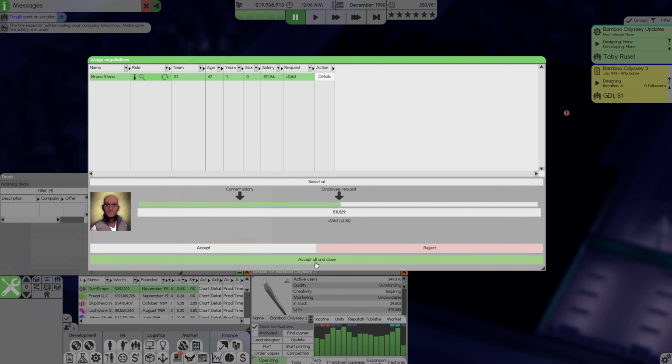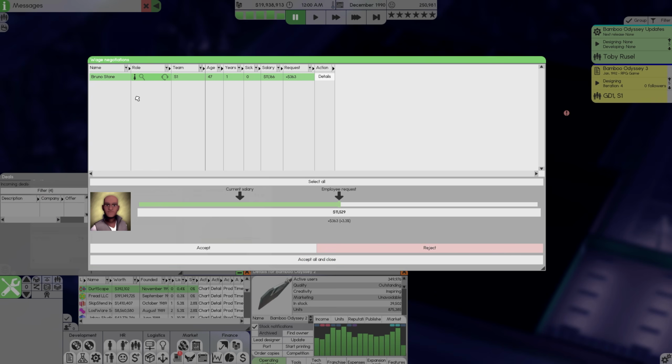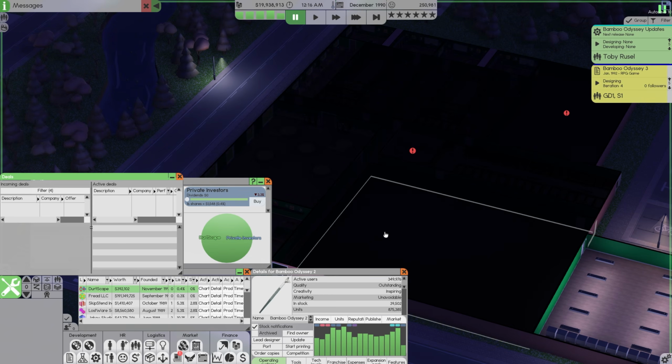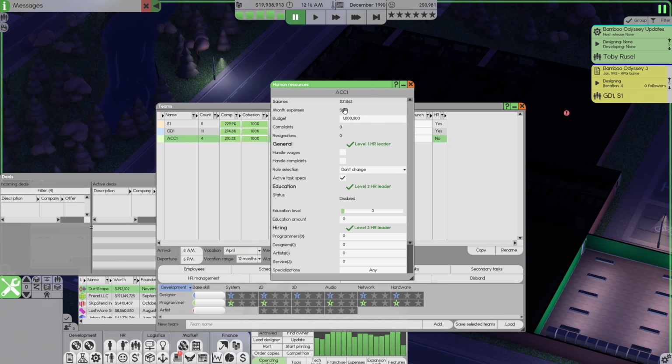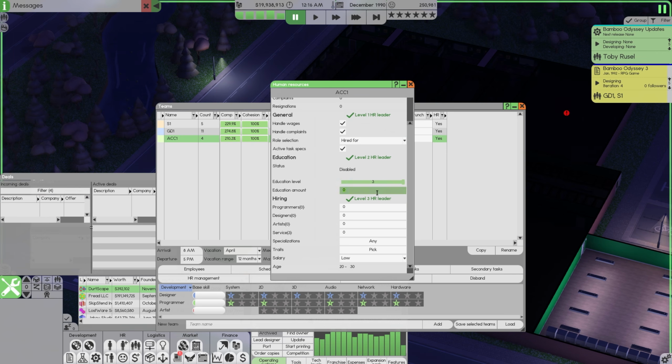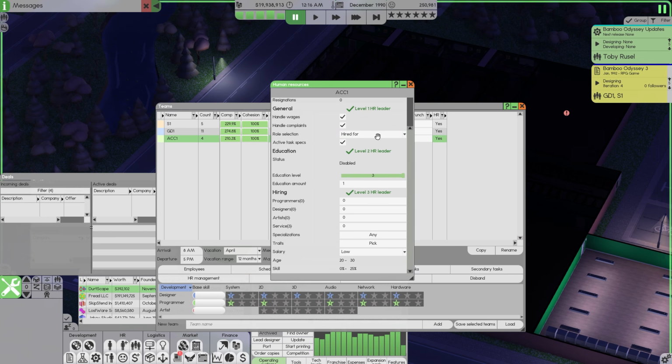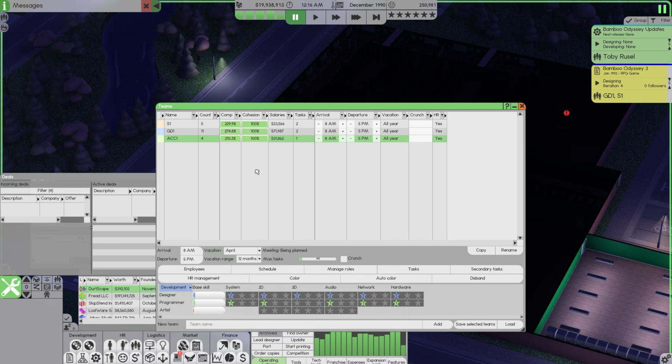All right, we've got some wage negotiations going on right about now. This is our leader for the support team. They want a little bit of a raise. That is absolutely fine. But the reason that I paused the game there is because I completely forgot to set up HR management for our accounting team. We want to handle wages, complaints, role selection. We are going to choose hired for. That will only set them to be in the service industry there. We're going to educate to level 3 and 1 at a time. We're not going to worry about any hiring just yet. And that should be nice and good to go.